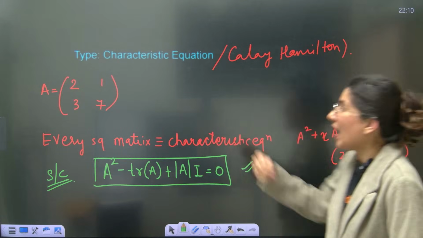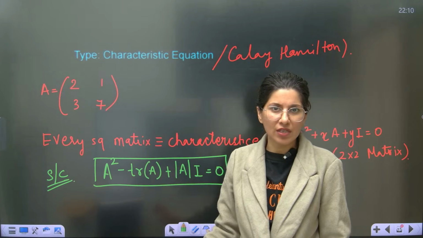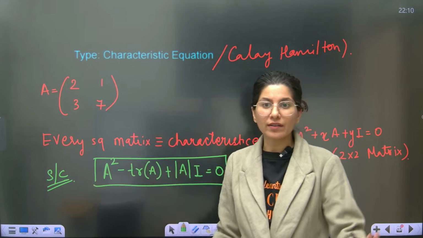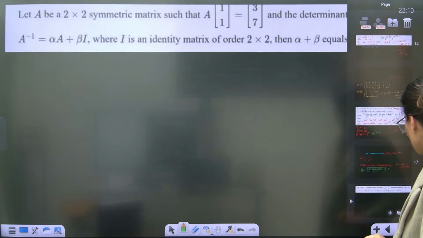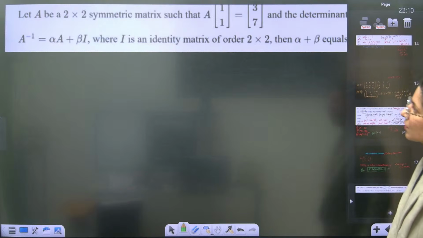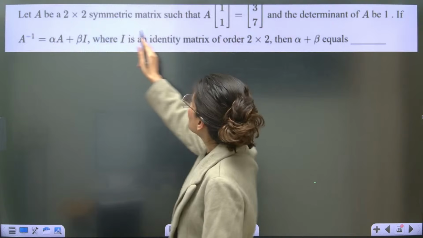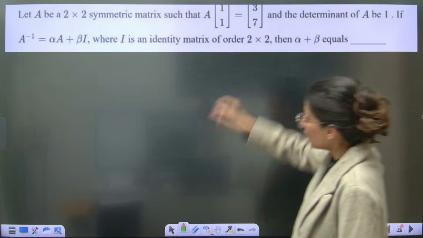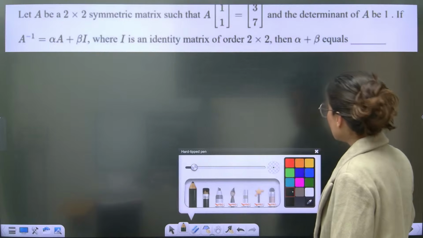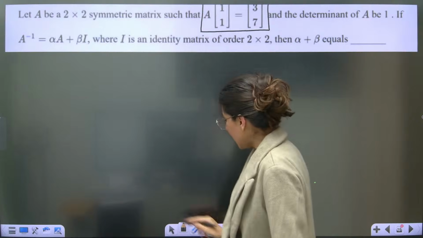So whenever you have that 2 cross 2, this is a direct question, guys. They will not beat around the bush. They will not say, achha, do this, do that. Direct question. Let me show you the question. This is the question, okay? See, let A be a 2 cross 2 symmetric matrix such that this. So from the first half of the question, they want you to calculate the A matrix.